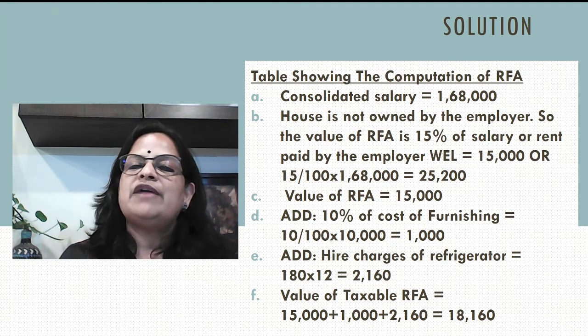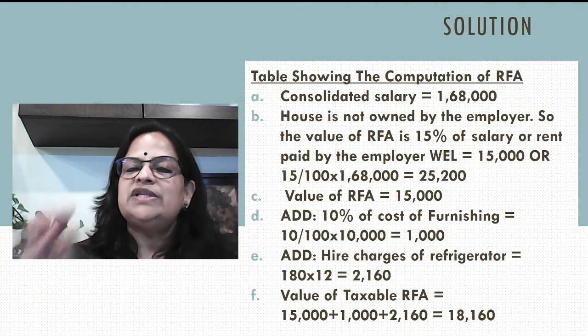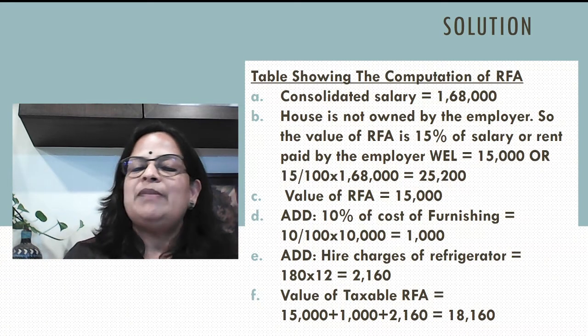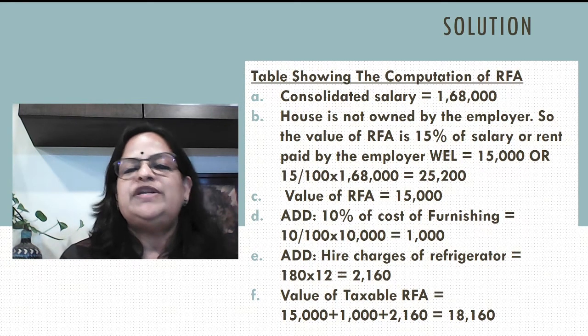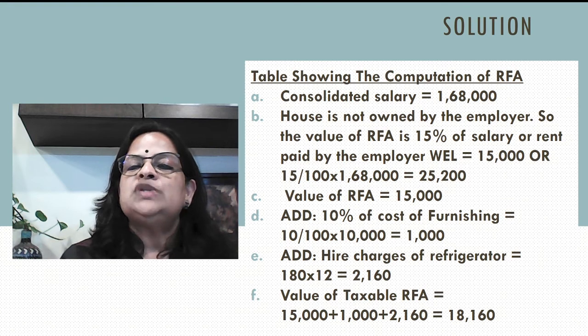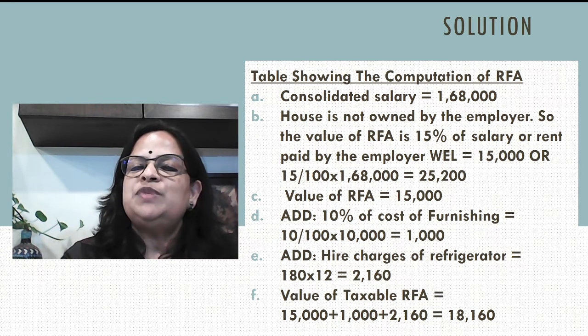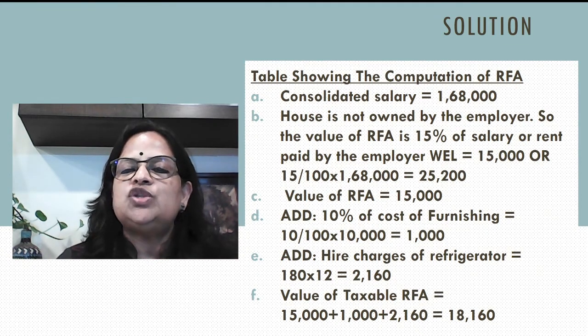So, the value of RFA is 15% of salary or rent paid by the employer, whichever is less. So, 15,000 is the rent paid by the employer, or 15 by 100 into 1,68,000. No other amenities. So, 1,68,000 gives 25,200, or 15,000, whichever is less. So, value of RFA is 15,000. Comparison is between 15,000 and 25,200. So, 15,000 is the value of RFA.